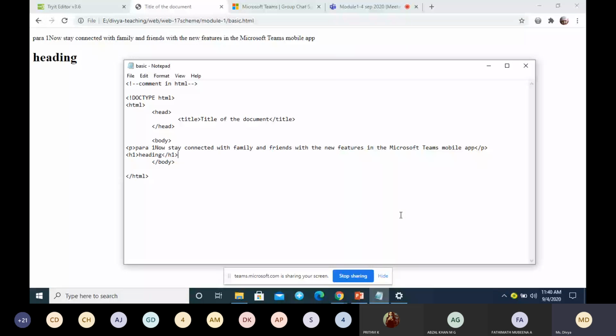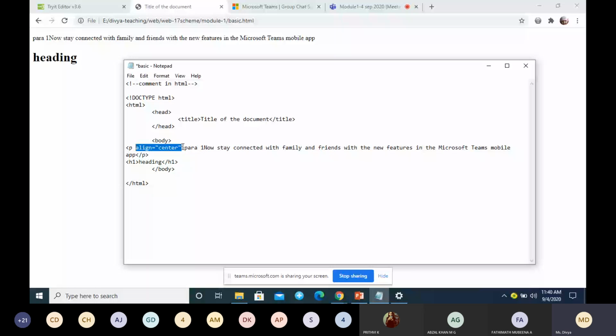Moving on to the next one, HTML attributes. What is an HTML attribute? HTML attributes are used to give additional features for your tag. If I want to add some additional information for a paragraph, say I want the paragraph to be displayed in the center, I'll be using an attribute. The name of the attribute is align, and the value you give is center. This is how you write attribute-value pairs.